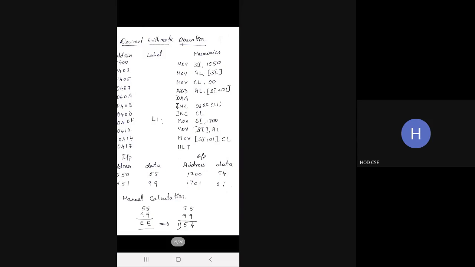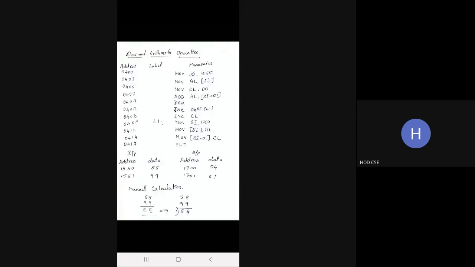It is moved to 1700. Next, if it is having a carry, that is moved to the next memory location 1701, and you are halting the program. So see the input, output and manual calculation.